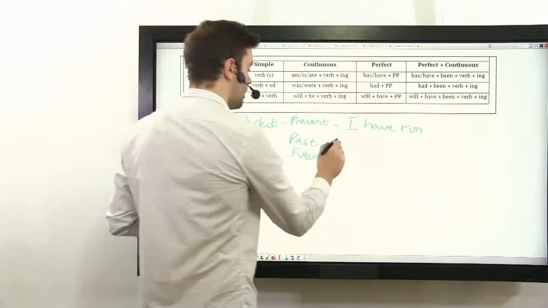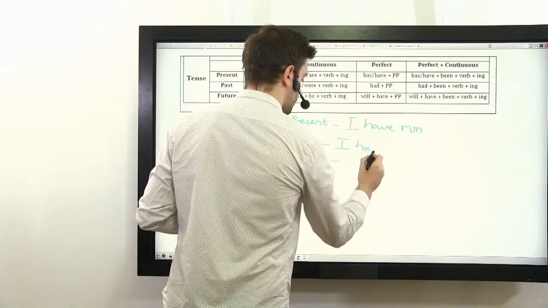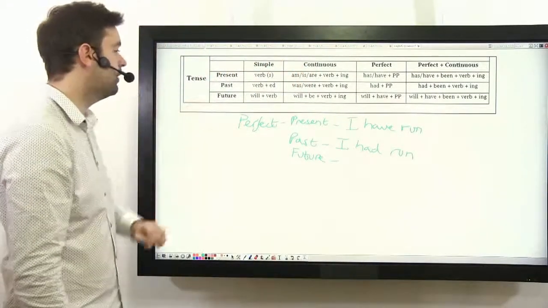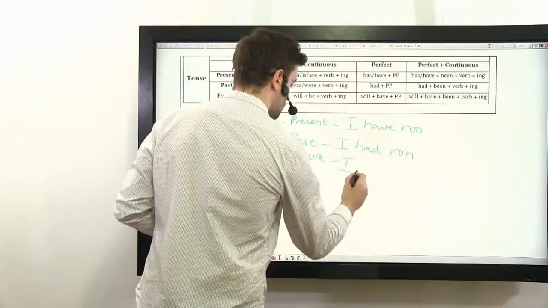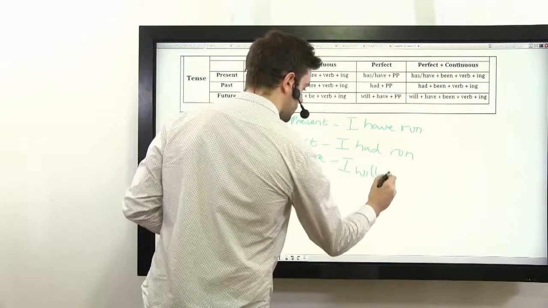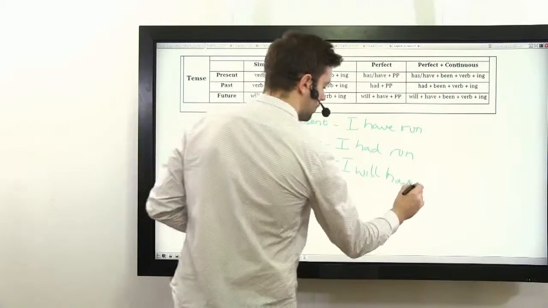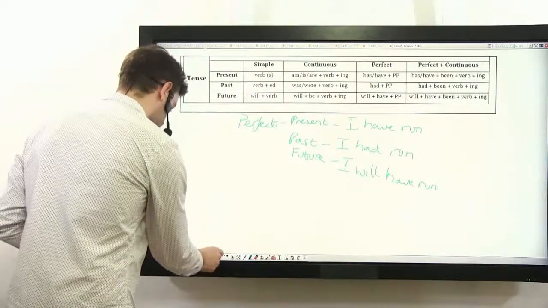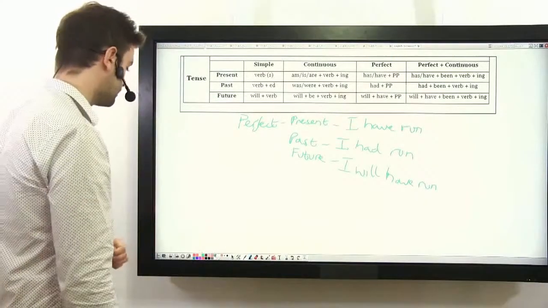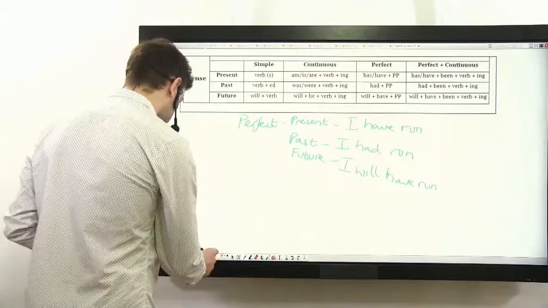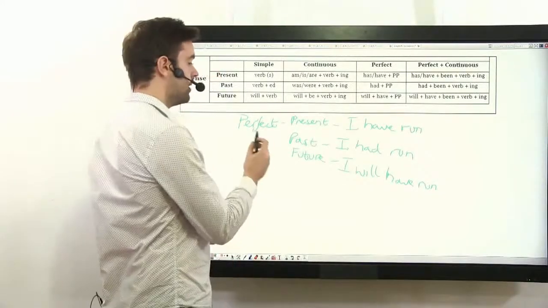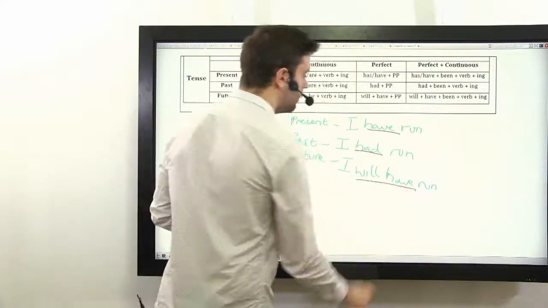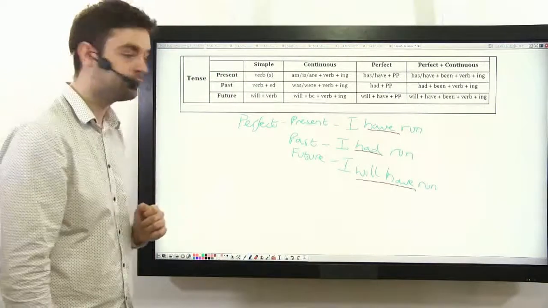The past, I had run. And the future, I will have run. So it's the have that changes. For example, I have, I had, and I will have. And this is the perfect.